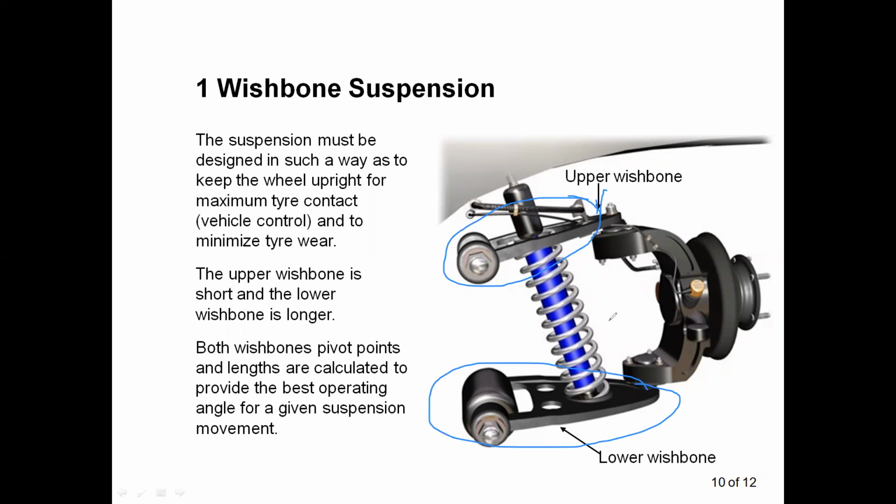Both wishbones, the upper and the lower, have pivot points and lengths that are calculated to provide the best operating angle for a given suspension movement, and this gives the best suspension system for the vehicle.